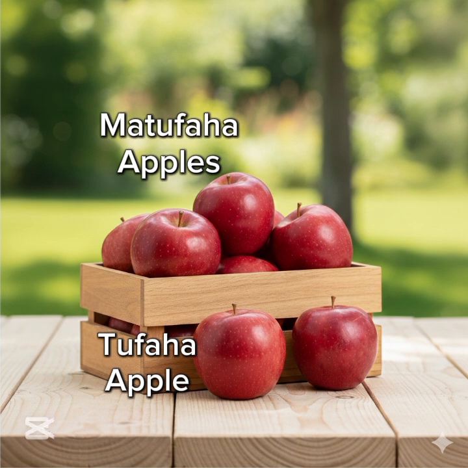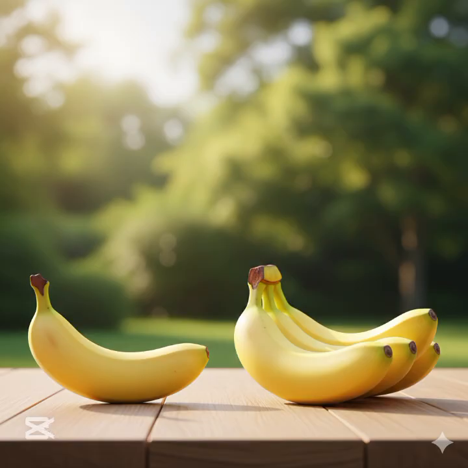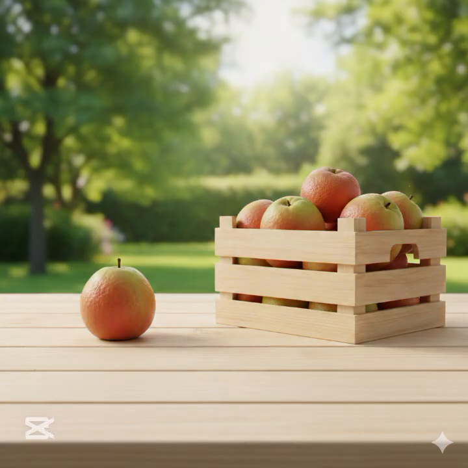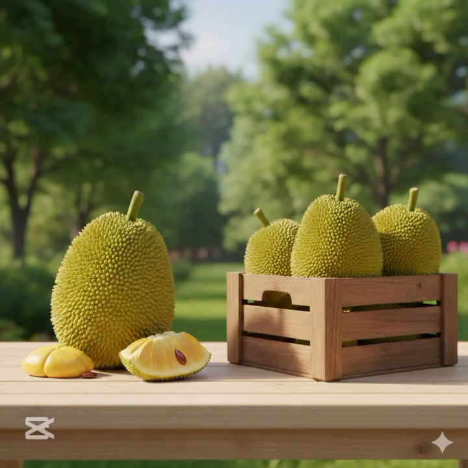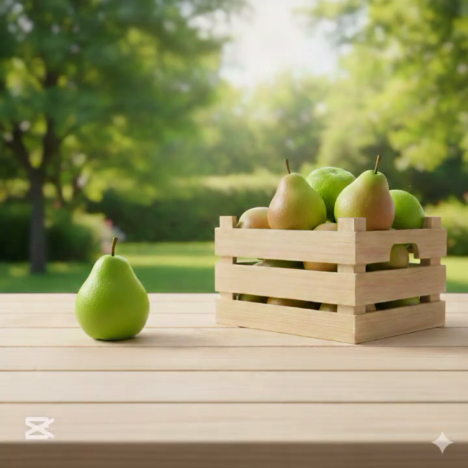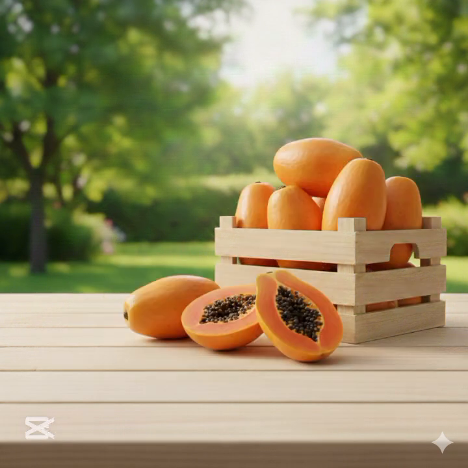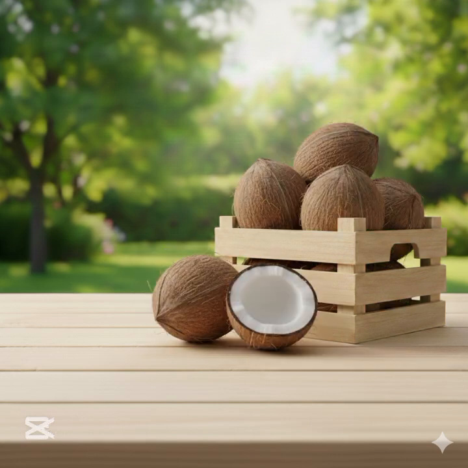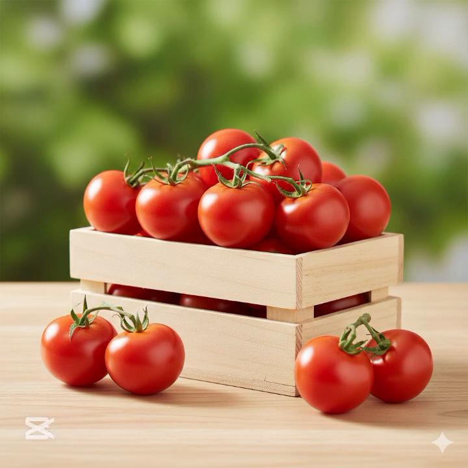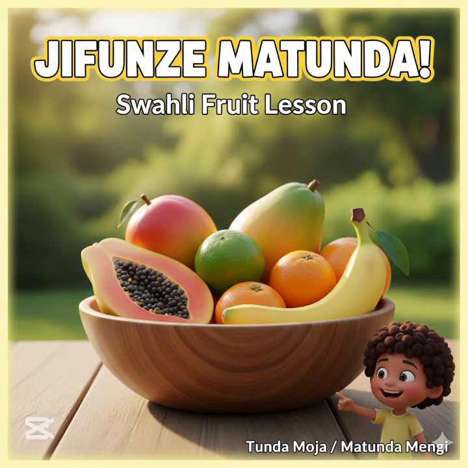Alright? So, starting with machungwa, nanasi, maembe, ndizi, parachichi, chenza, pera, fenesi, limao, ndimu, pear, zabibu, papai, tikiti maji, nazi, tende, nyanya, tufaha. Okay, so these are the names of fruits in Swahili.